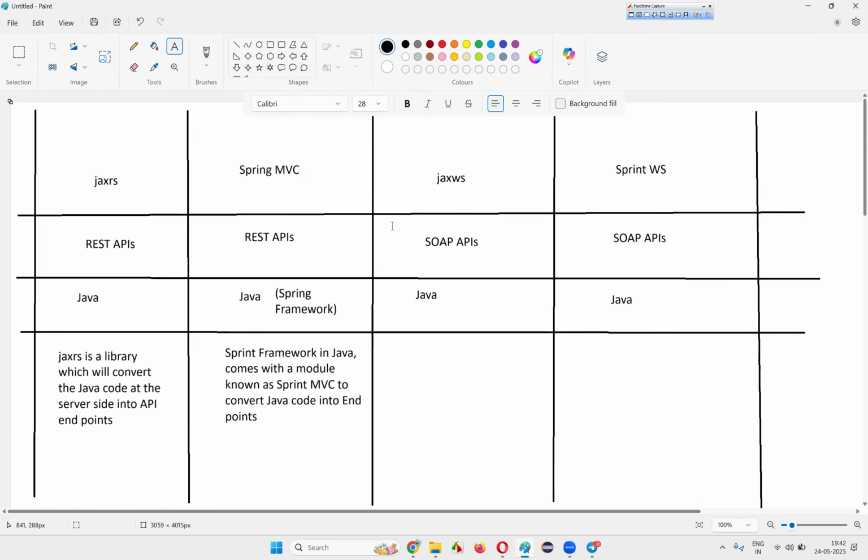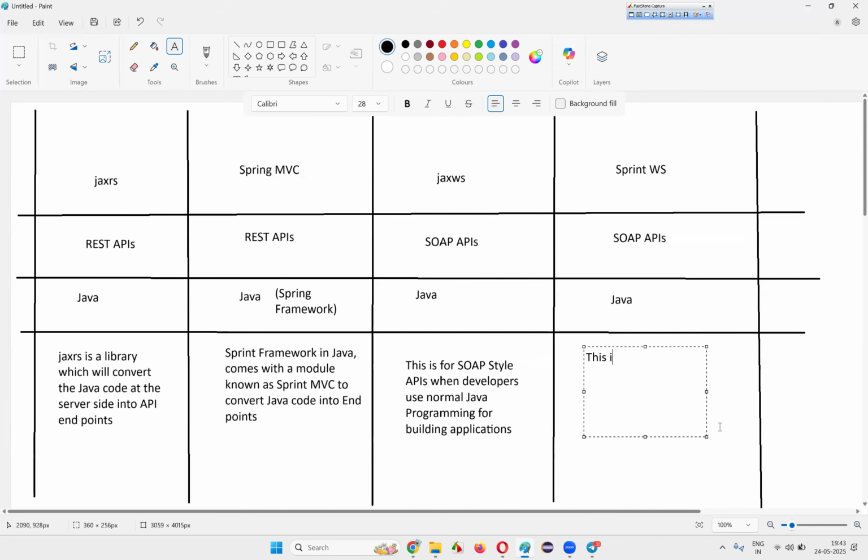Same thing, guys. For REST style APIs, JAX-RS and Spring MVC are there. But for SOAP style APIs, developers who use normal Java programming for building applications use JAX-WS.